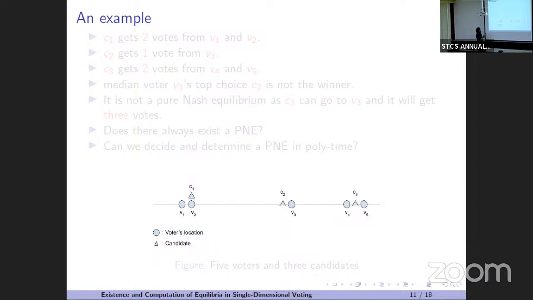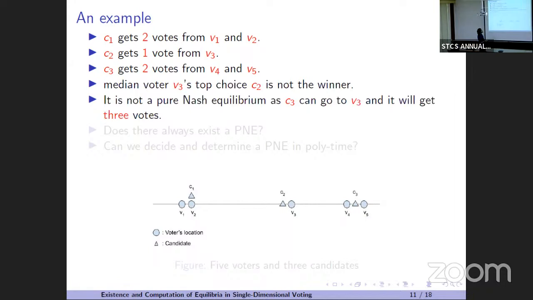So let's take an example. These circles are the people, and these triangles are the restaurants. As you can see, C1 will get 2 votes; these two individuals will go to restaurant C1. C2 will get one vote, and C3 will get 2 votes, right?